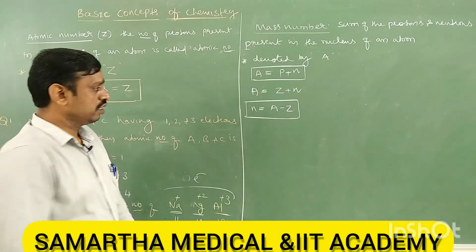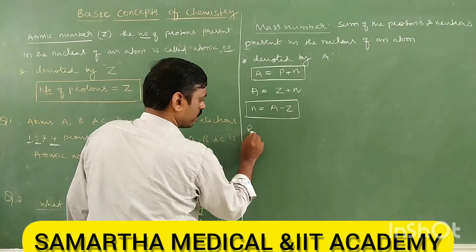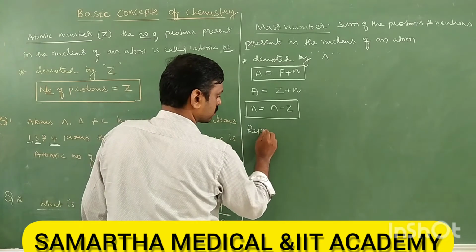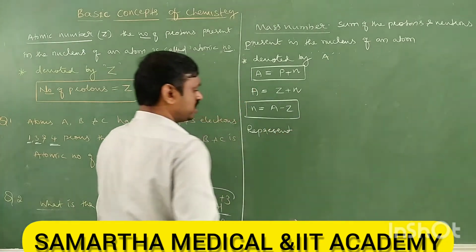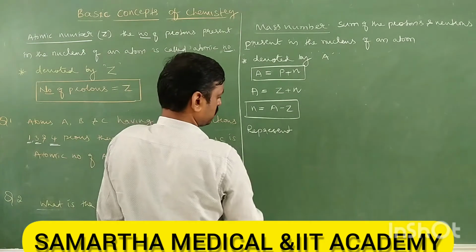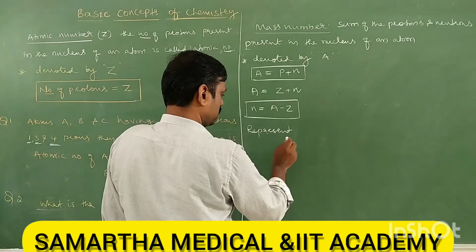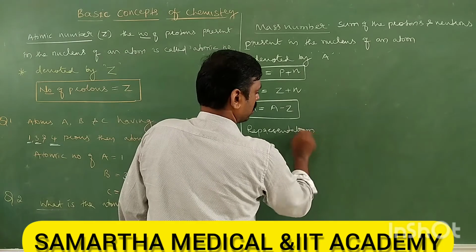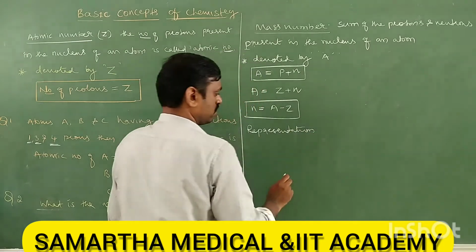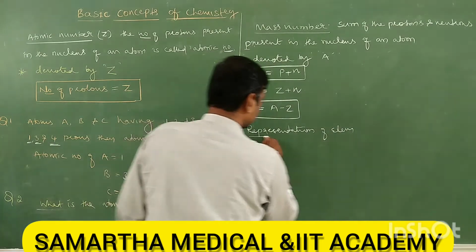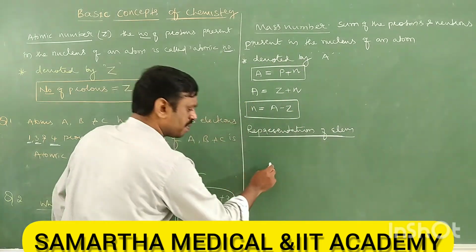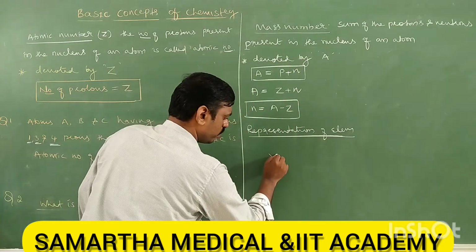Okay, next we have representation of element. We have studied what is element. Let's see representation. How do you represent an element? An element can be represented by two methods.